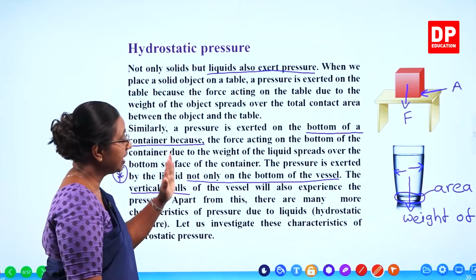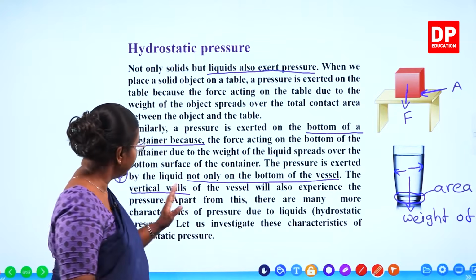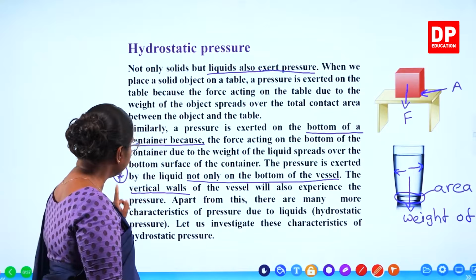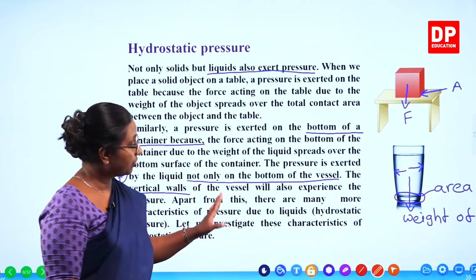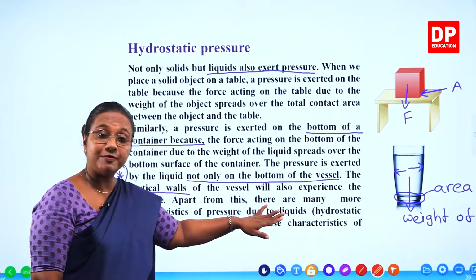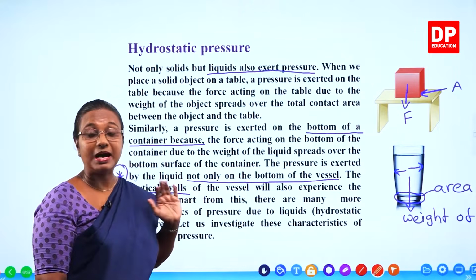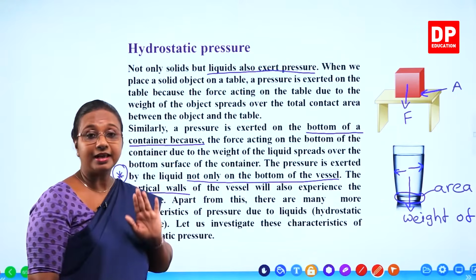So liquids exert pressure on the bottom surface as well as the vertical walls. Apart from this, there are many more characteristics of pressure due to liquids. So that is one difference between the pressure exerted by solids and pressure exerted by liquids. Not only that, there are many other characteristics.